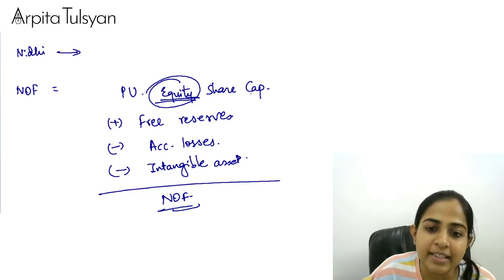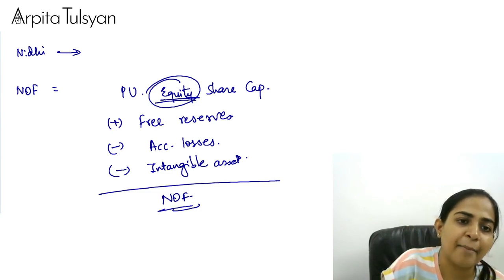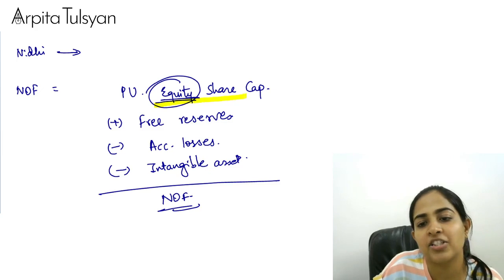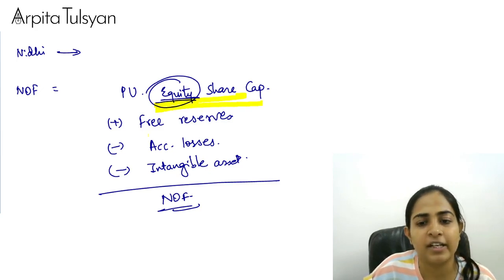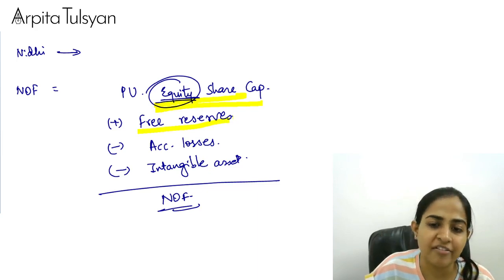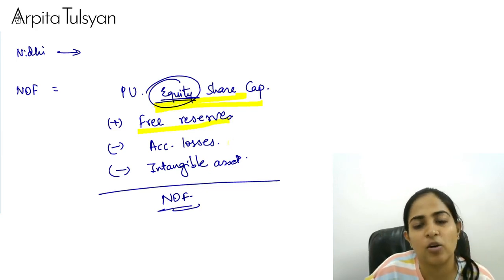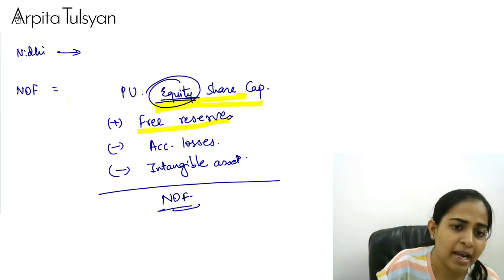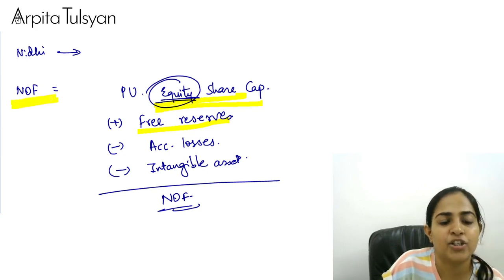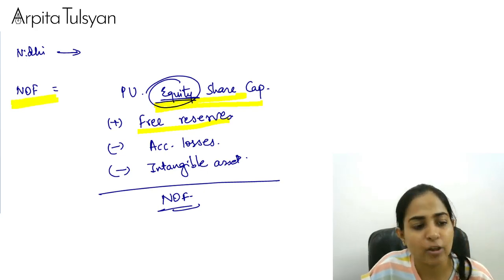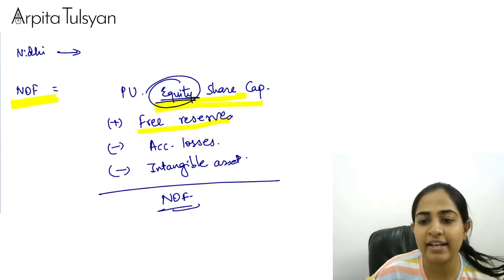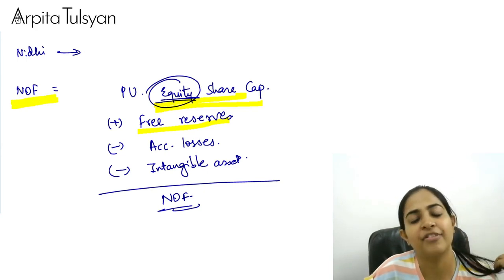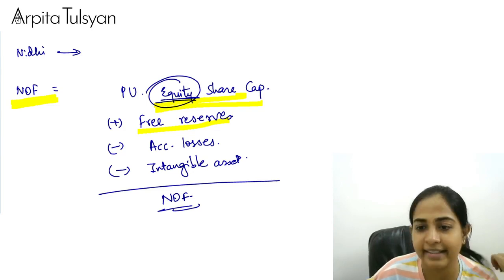Are you clear with this? Yes, just remember this thing, paid up share capital is just going to consider the equity share capital. This is your free reserves. Out of the free reserves, we have written off 2 things. One is accumulated losses and the other one is your intangible asset. This is the definition of the term called net owned funds. This definition is to be remembered. This definition of net owned funds, we have to remember mandatorily.